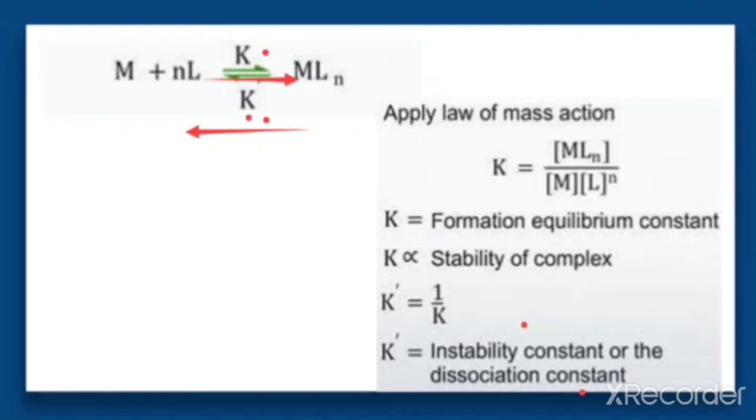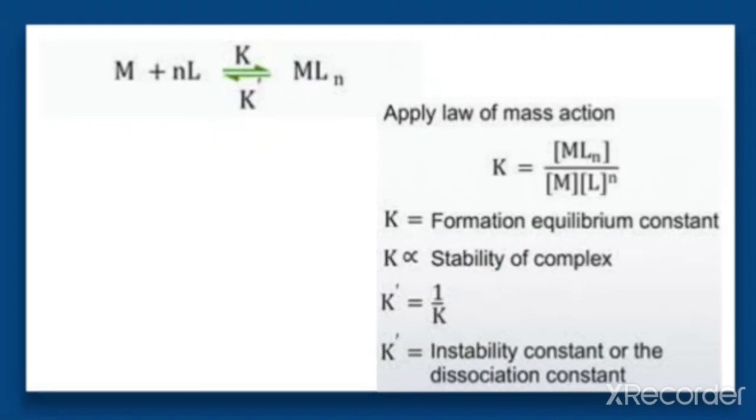So what will be the relation between K and K dash? As we have learned last year, the relation between the equilibrium constant in the forward direction and that of its reverse reaction is an inverse relation. So K dash is equal to 1 by K. From this we can say that the dissociation constant is the inverse of the formation equilibrium constant.